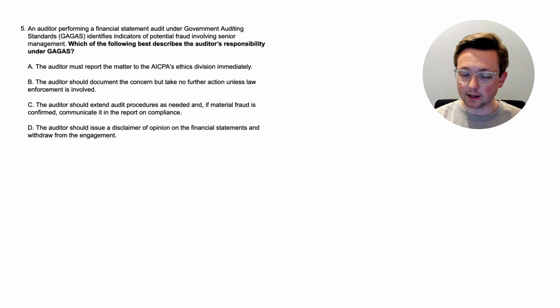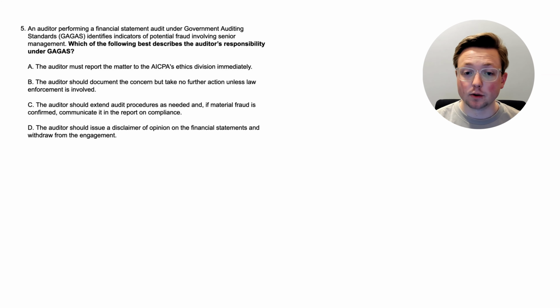Again, we're doing that strategy of reading the last sentence first. Which of the following best describes the auditor's responsibility under GAGAS? Again, imagine you were on test day and you see that, you immediately know you're dealing with government auditing, so that would help you be thinking about it as you go through the rest of it. Now let's go to the top. An auditor performing a financial statement audit under government auditing standards, again that's GAGAS, identifies indicators of potential fraud involving senior management. Which of the following best describes the auditor's responsibility under GAGAS? So now we're talking about fraud. Let's go through the options.